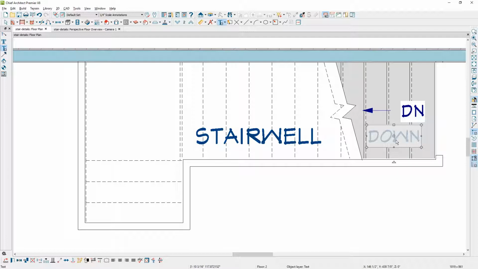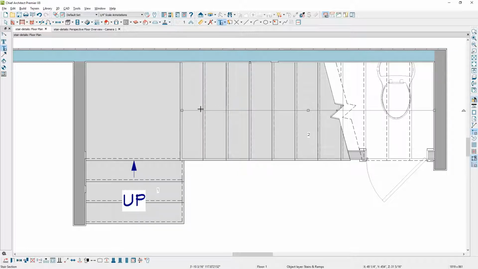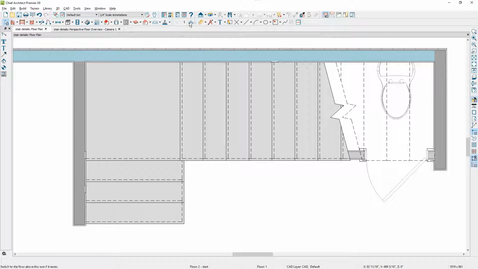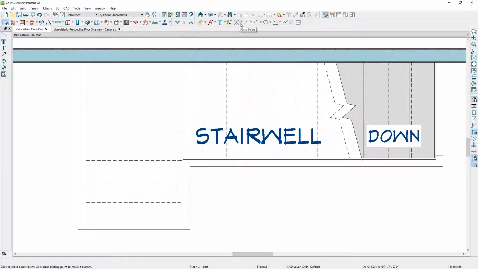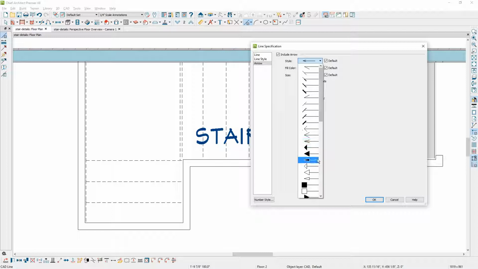If I wanted to turn that layer off, again, I could just simply select the stairs, which have to be selected on the floor below. And now you have the ability to control that information. And again, if you wanted to use your own arrow, you could come in here and draw your own arrow on that as well, and just include your arrow style. I'll just select a filled arrow style.